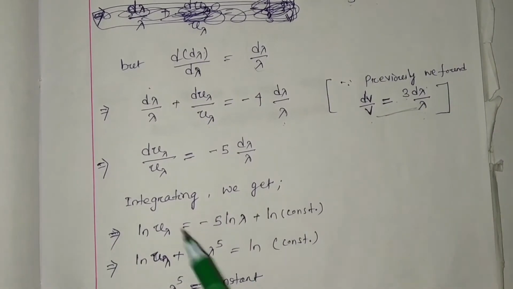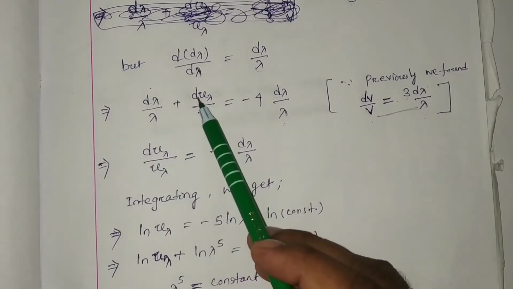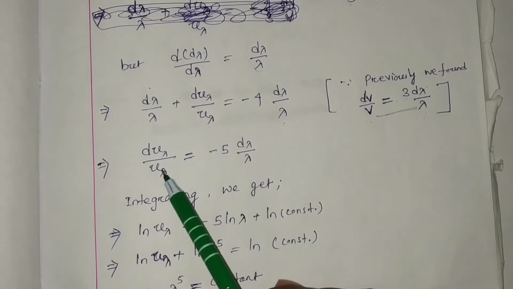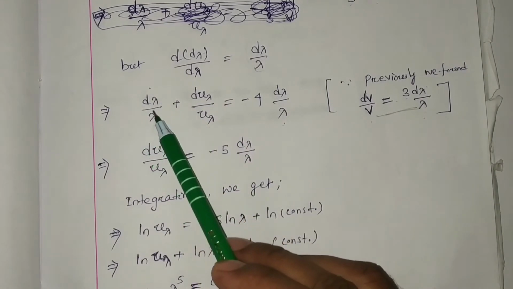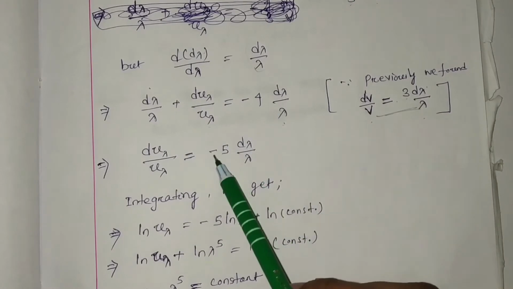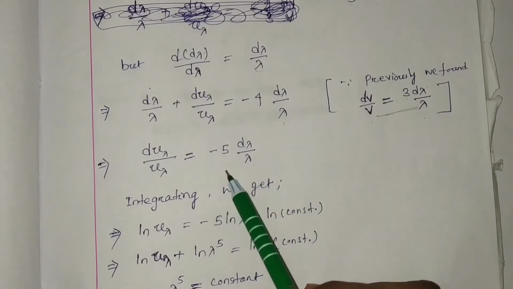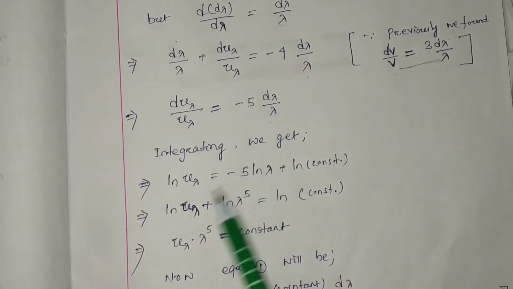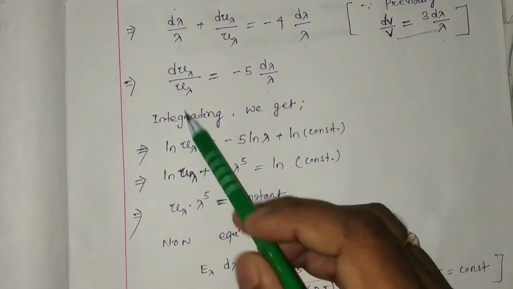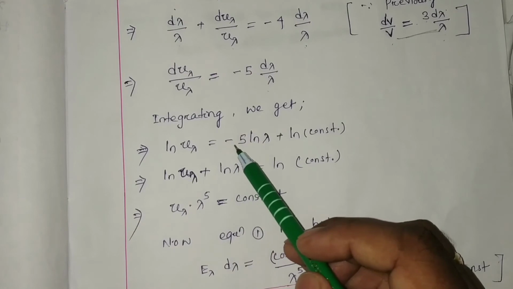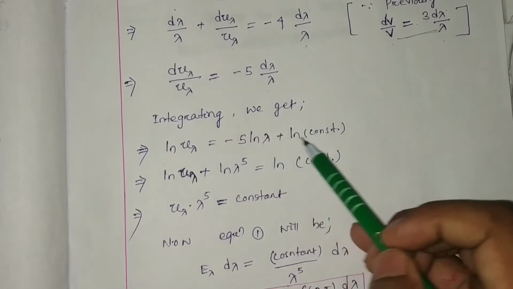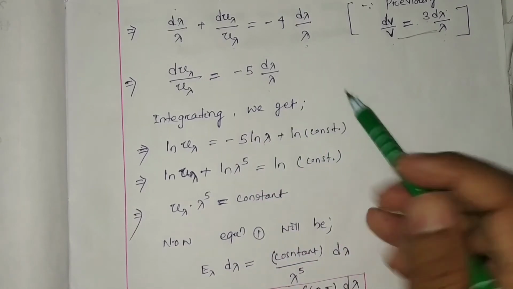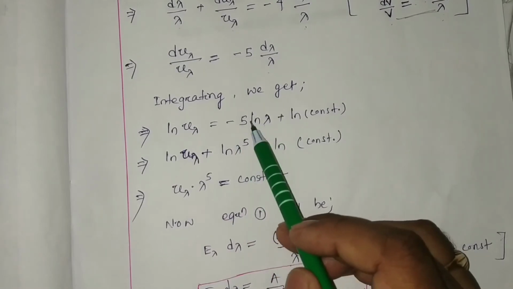Okay, now du_lambda by u_lambda will be equal to this d lambda by lambda, taken this side. It will be added up with this one, so it will be minus 5 d lambda by lambda. Right, now we have to integrate both sides, so it will be ln u_lambda equal to minus 5 ln lambda plus ln some constant.